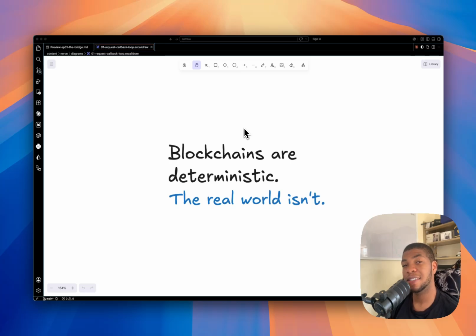Blockchains are deterministic, but the real world isn't. This is the wall every smart contract developer eventually hits. A smart contract knows everything inside it, that is, every balance, every state change, and the full history of its own logic. But the moment you need something from outside, for example, the current price of Bitcoin, whether a real world event has happened or not, or what an API actually recorded, the contract becomes blind.